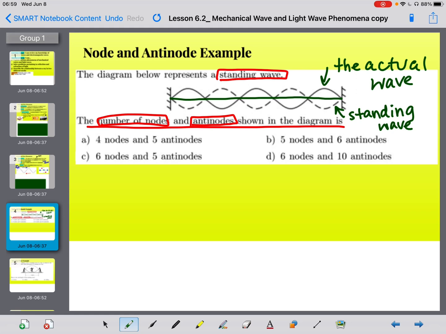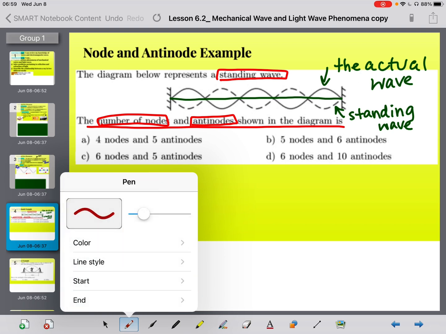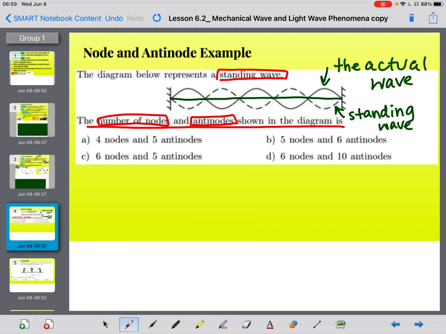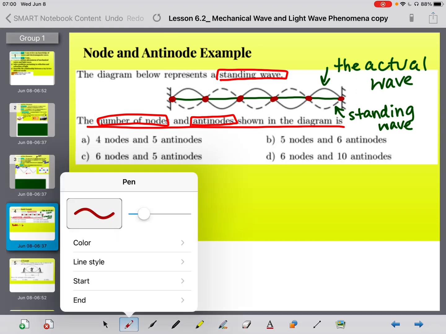So now that we drew our equilibrium line, based on what we know about nodes and antinodes, let's start with the nodes. Nodes are where we have no displacement from the equilibrium line. So I start right here. I'm at 0. I'm at 0 over here. I'm at 0 over here. 0, 0, and 0. So in total, the number of nodes equals 1, 2, 3, 4, 5, 6. Okay, so I have 6 nodes.